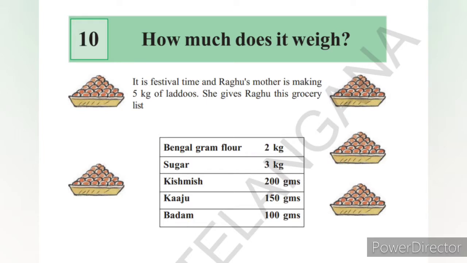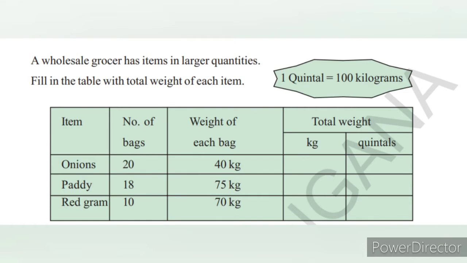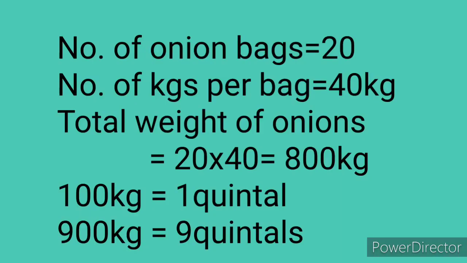How Much Does It Weigh chapter. Page number 96. A wholesale grocer has items in large quantities. Fill in the table with the total weight of each item. 1 quintal equals 100 kilograms. Okay, 1 quintal is 100 kilograms.